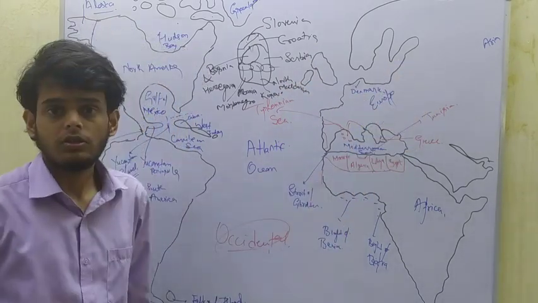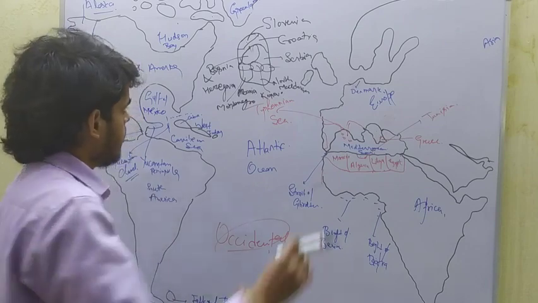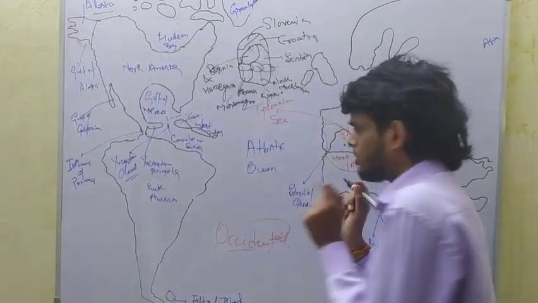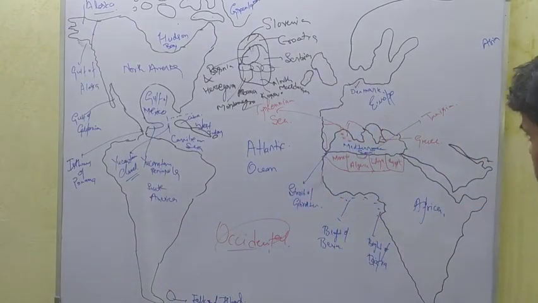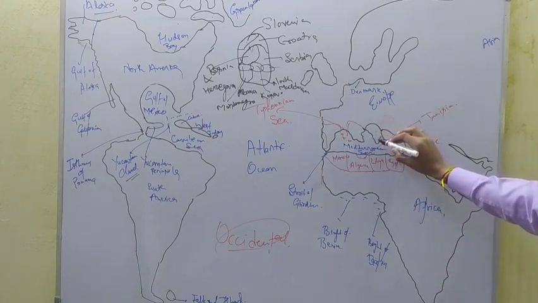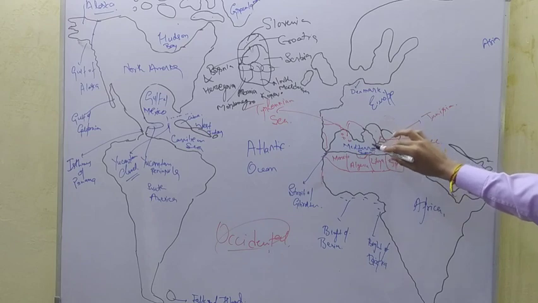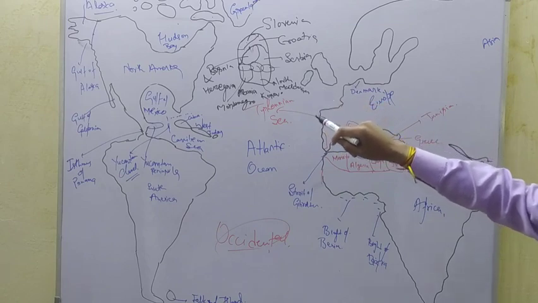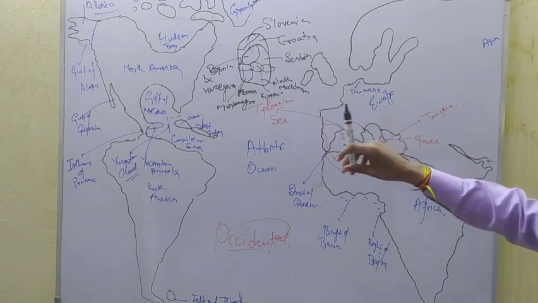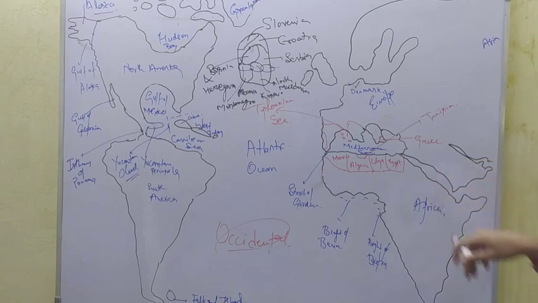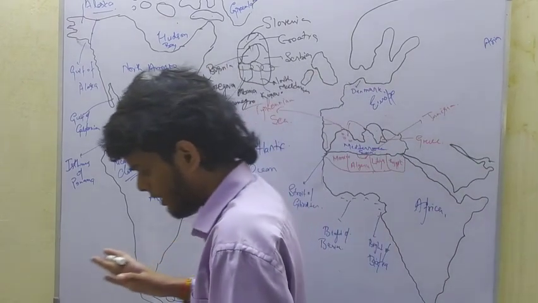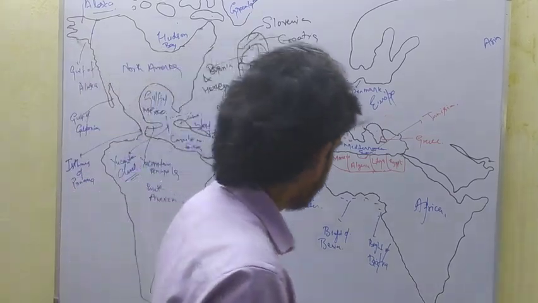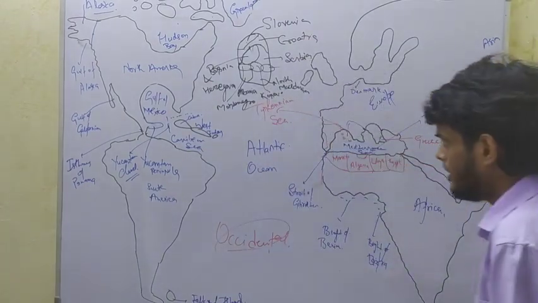So these were wholly called Yugoslavia, which is now fragmented. Coming back to the initial point, the countries which share a boundary with the Mediterranean Sea are firstly Slovenia, secondly Croatia, thirdly Montenegro, and fourthly Albania. These countries and Greece share the boundary with the Mediterranean Sea. North Macedonia does not.